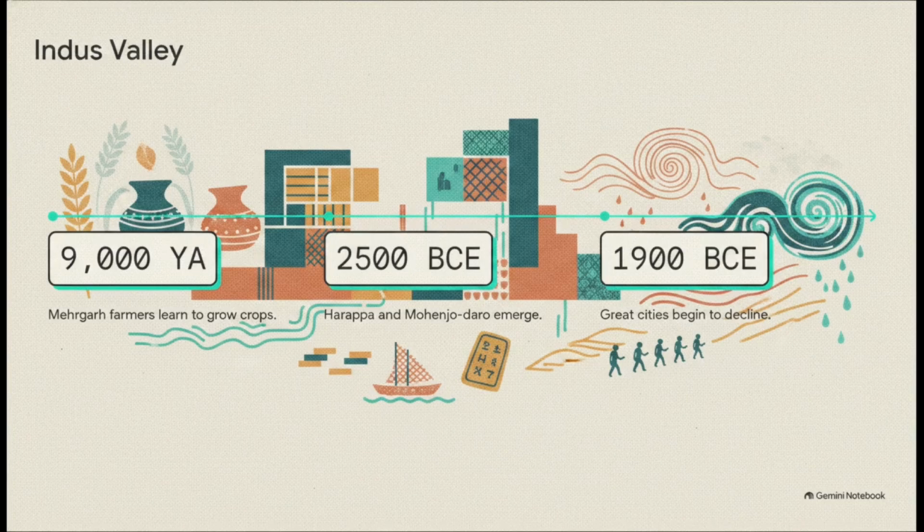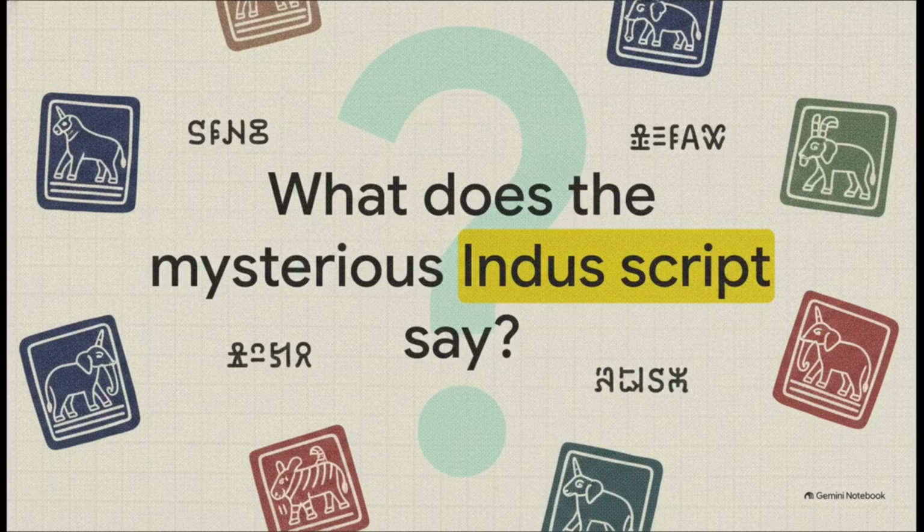And we're not just talking about basic settlements here. These were highly planned cities. They had standardized bricks and incredibly sophisticated drainage systems to carry wastewater away from homes, way ahead of their time. They even traded as far away as Mesopotamia. But you know, nature always has a say. By 1900 BCE, this great civilization began to decline. It was likely a mix of changing river paths, climate shifts, and weakening monsoons that ultimately forced people to pack up and migrate.